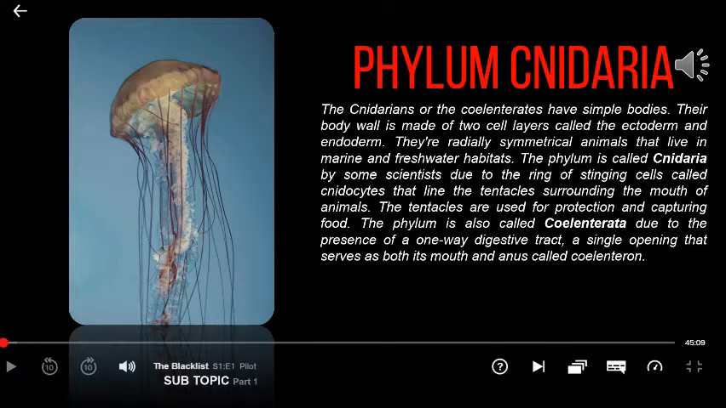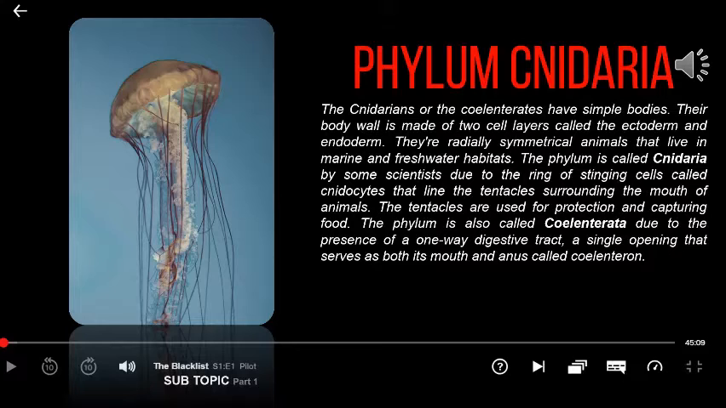Phylum Cnidaria. The cnidarians or the coelenterates have simple bodies. Their body wall is made of two cell layers called the ectoderm and the endoderm. They are radially symmetrical animals that live in marine and freshwater habitats. The phylum is called Cnidaria due to the ring of stinging cells called cnidocytes that line the tentacles surrounding the mouth of the animals. The tentacles are used for protection and capturing food.